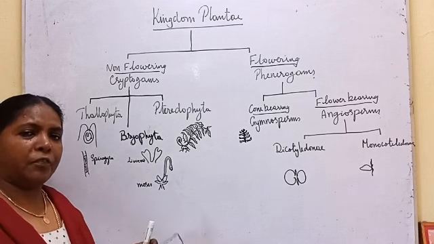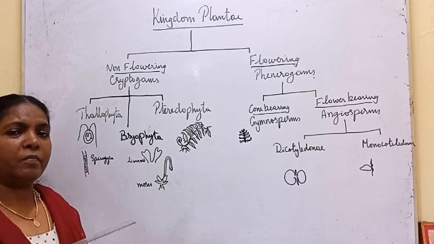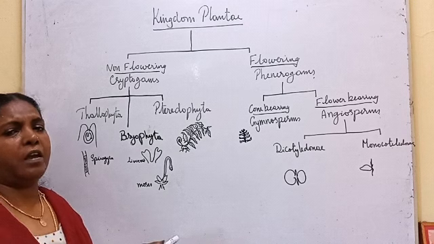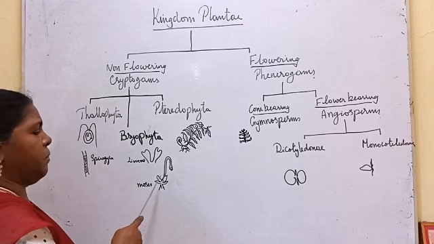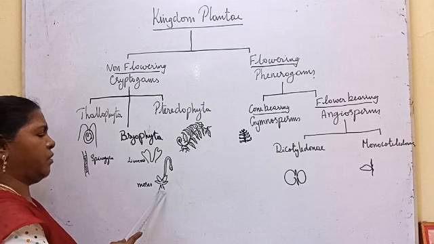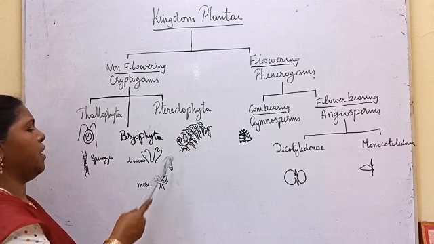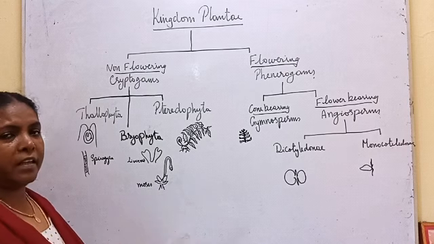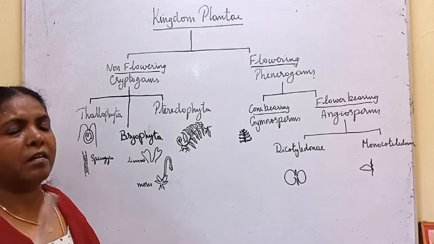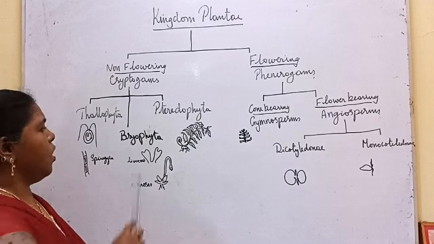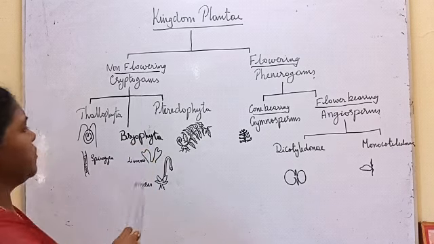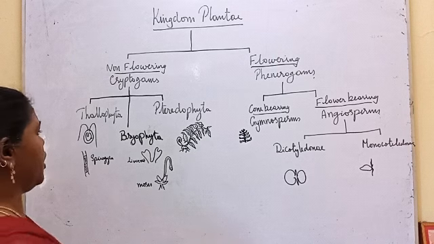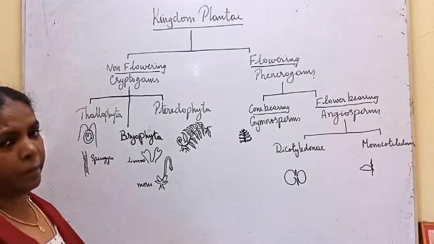They look like a leaf, but if you take a section and observe it under the microscope, the internal anatomy will not be like a real leaf. Similarly, in moss, this part looks like root, this looks like leaf, and this looks like stem. But sections under the microscope will not resemble the real root, stem and leaf. So all these cryptogams whose plant body has leaf-like, root-like, stem-like structures are kept under Bryophyta.